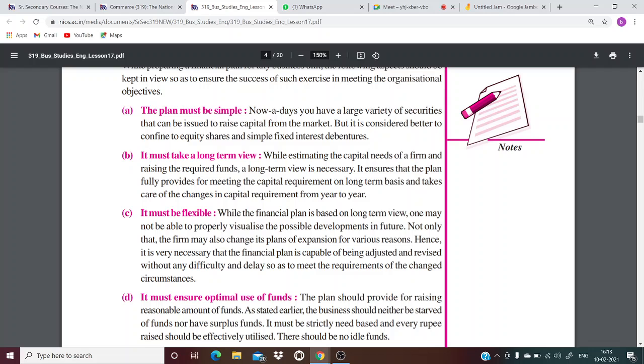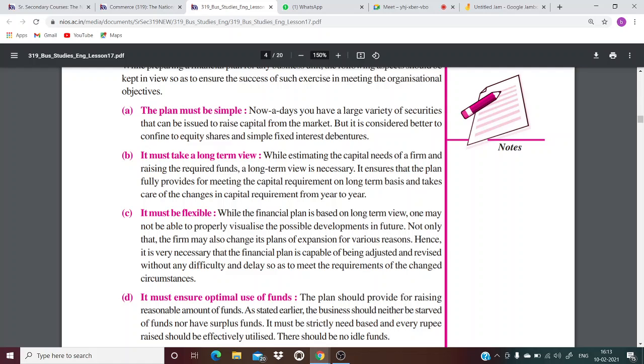Because till your business starts running successfully, you will be needing funds to give out the salaries, to buy the raw material and other expenses that are to be met. So you should always have a long-term view.